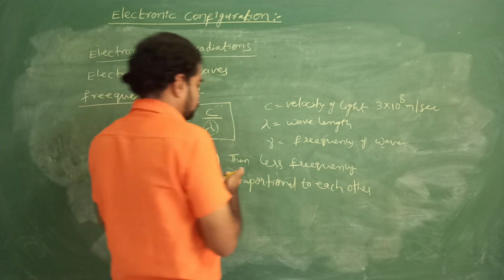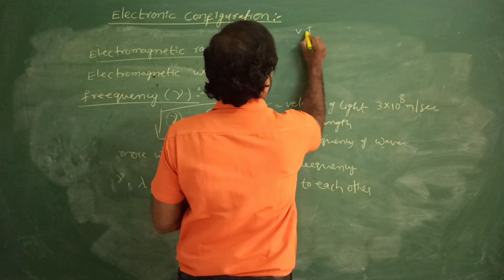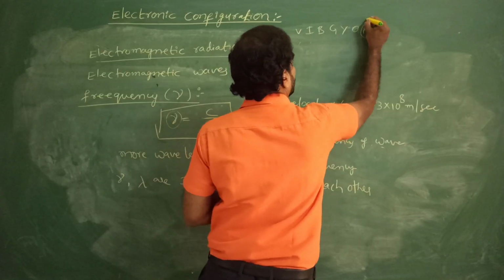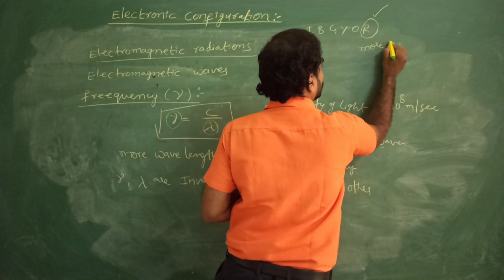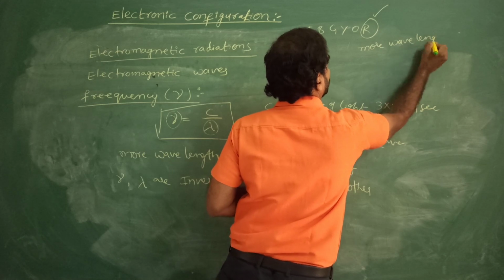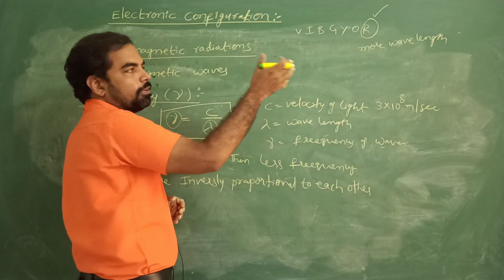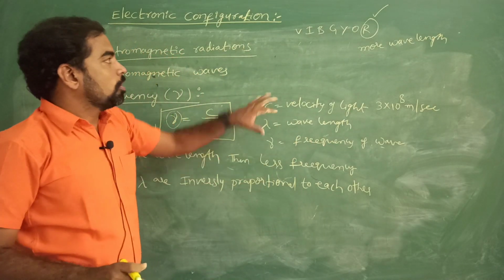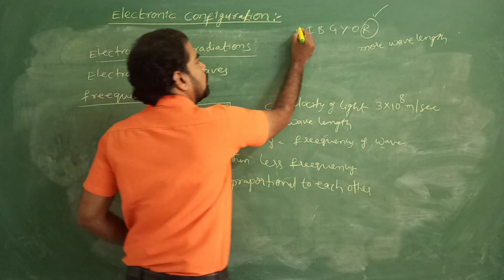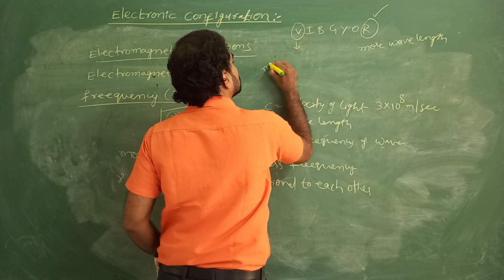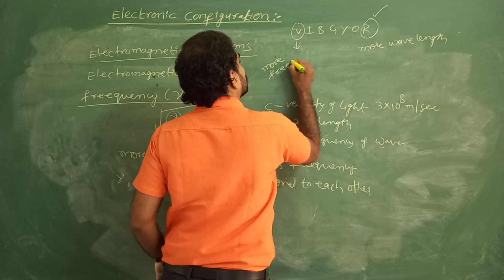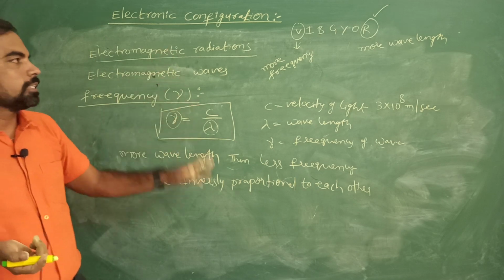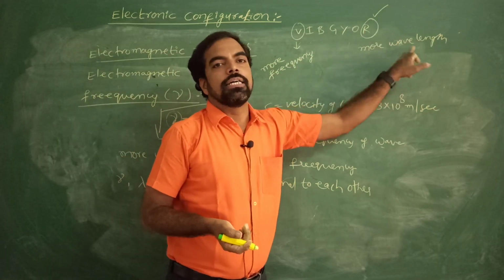All of you very well know the VIBGYOR. Which has more wavelength? Red color, more wavelength. In VIBGYOR, which has the less wavelength? Violet. Which has more frequency? Violet. Violet color has more frequency but less wavelength, whereas red color has more wavelength, less frequency.